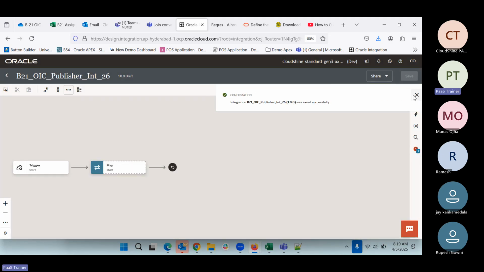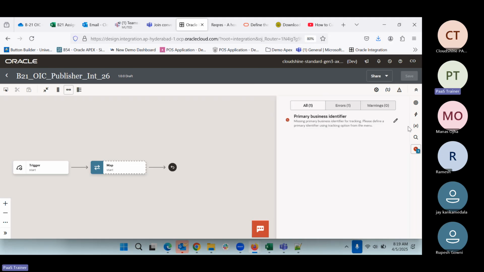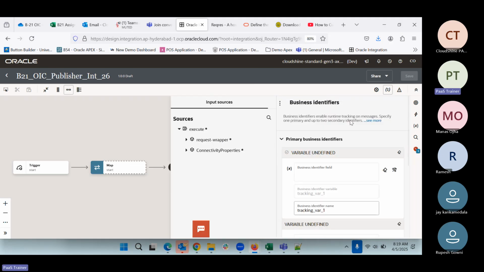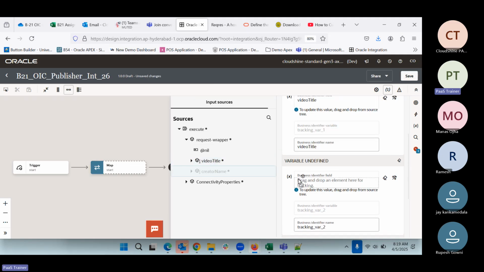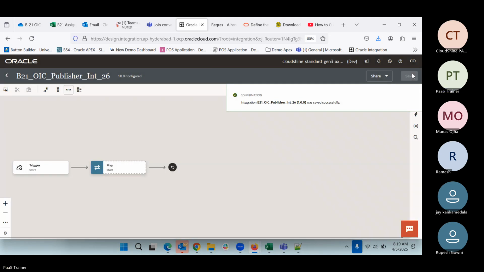And now we can define our business identifier so that we can get rid of this error. We can come here and say video title and creator name; we can use both. We can do the save.